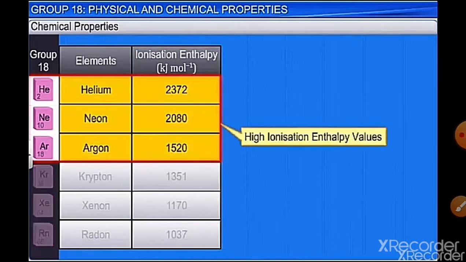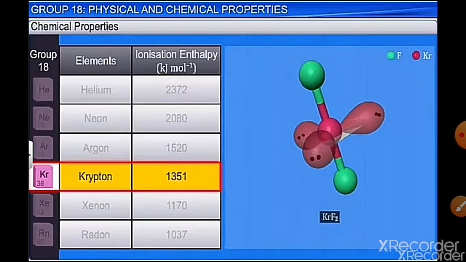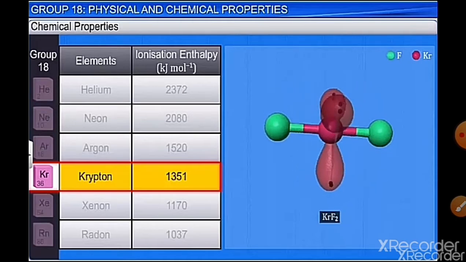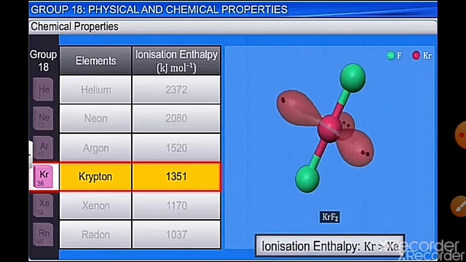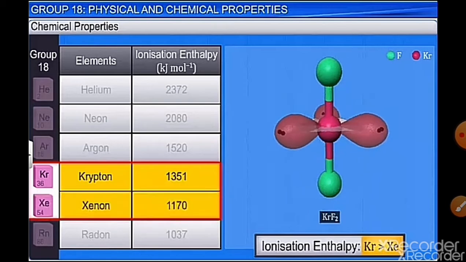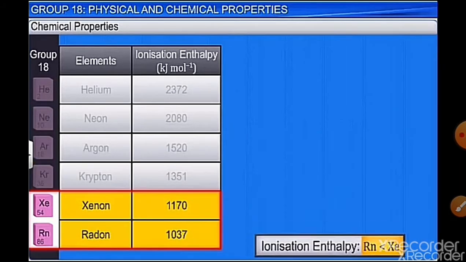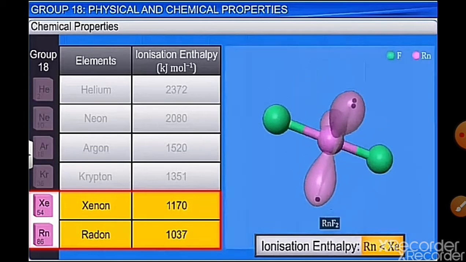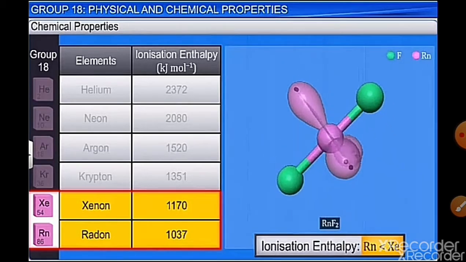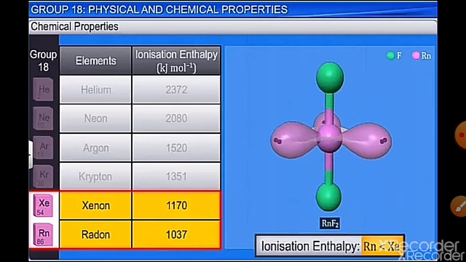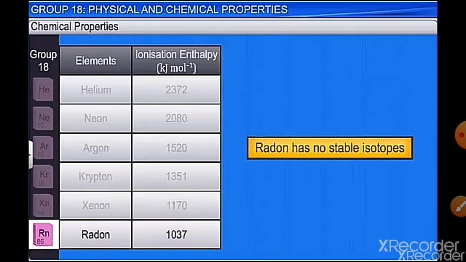On the contrary, helium, neon, argon have very high ionization enthalpy, so we don't have compounds right now. After Xe, the compound which is made and being studied is for krypton, and only one compound has been synthesized, which is KrF2, krypton difluoride. Krypton forms only one compound because it has high ionization enthalpy. Radon, even though it has lower ionization enthalpy, forms an unstable compound, radon fluoride, and radon is highly radioactive, so the compounds are less stable and it has no stable isotopes. So radon does not generally form compounds, and we don't have much information about it.